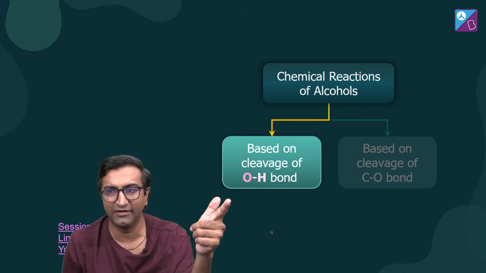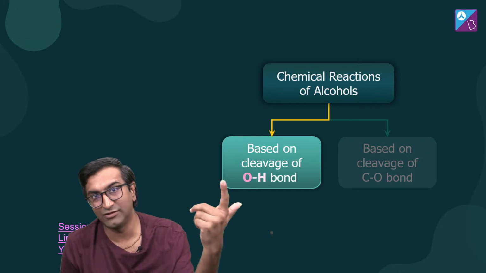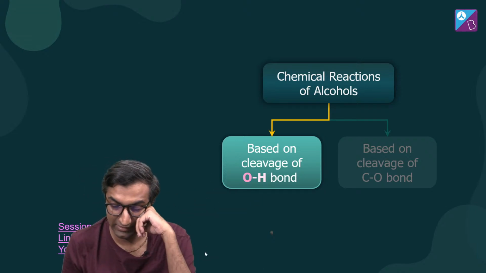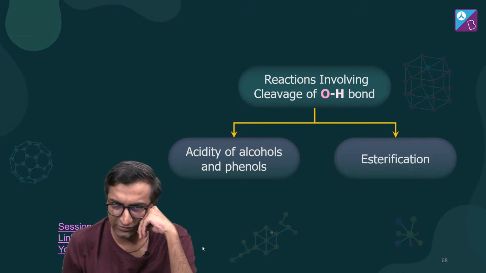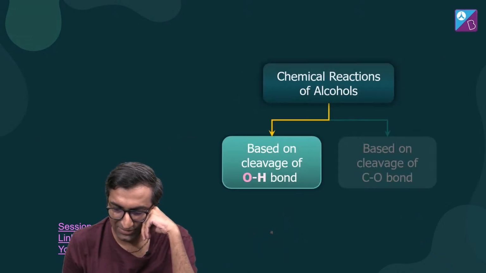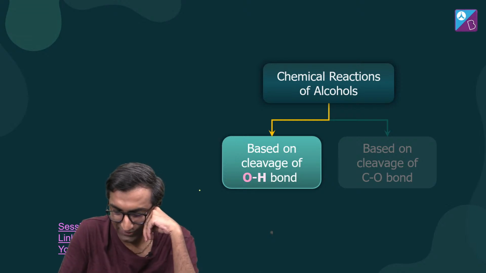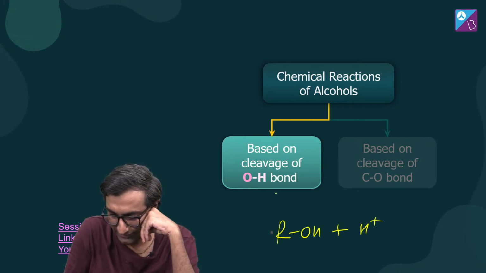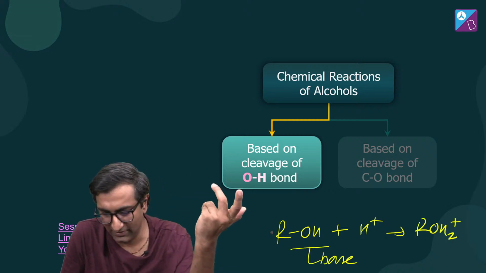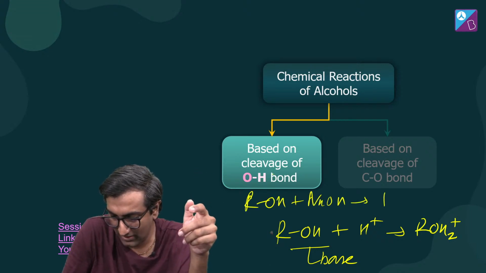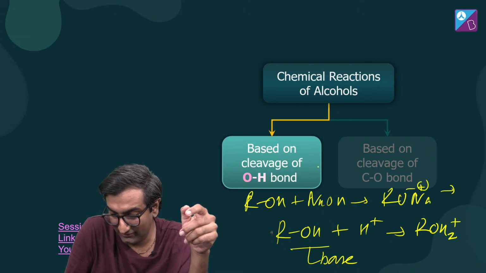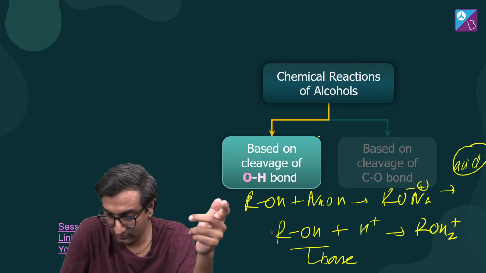So cleavage of OH bond, तो ऐसा लग रहा है कि this will behave like an acid, right, this is going to behave like an acid. अगर H चला गया, if it's giving off H plus, then it becomes O minus, then looks like it's behaving like an acid. देखते हैं, yeah. So if this is confusing you, it should not, right? मैंने पहले बोला था behave like a base. If it behaves like a base, that was ROH plus H plus, right? That gave me ROH2 plus. This is behaving like a base because it's accepting H plus. But now I'm saying कि ROH will react with say a base and it gives me RONa. This is it behaving like an acid, yeah, cool, because it lost an H plus, that's it.